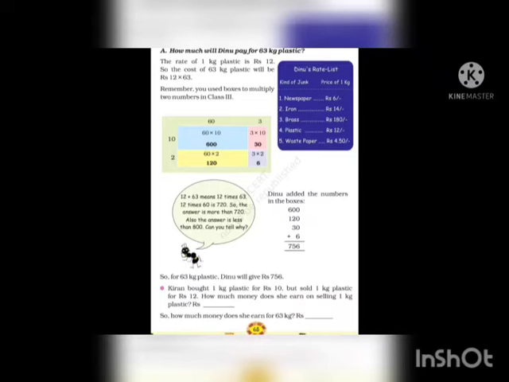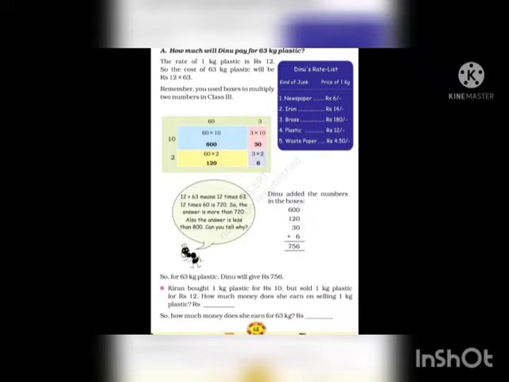So 12 into 63 means 12 times 63. 12 times 60 is 720, so the answer is more than 720. Also the answer is less than 800. Can you tell why?